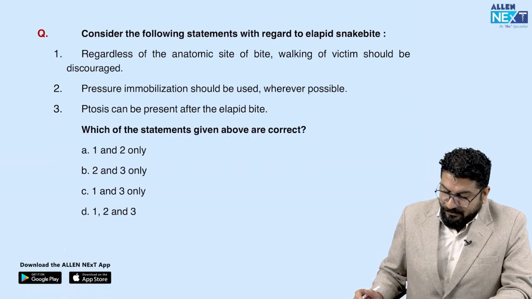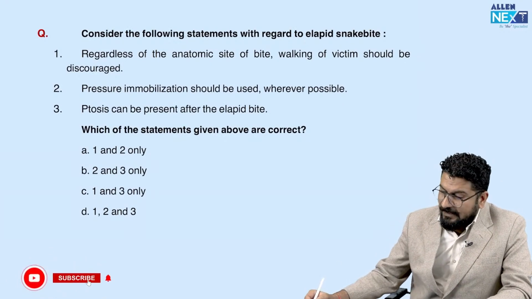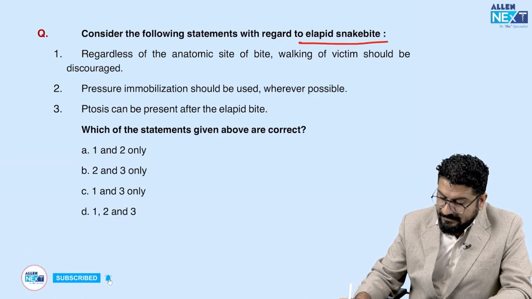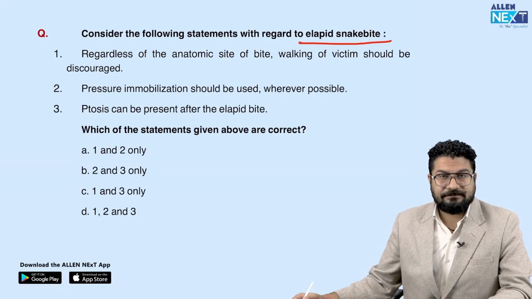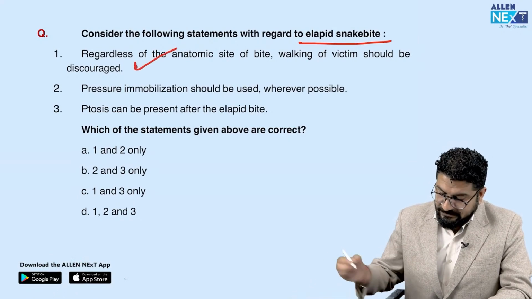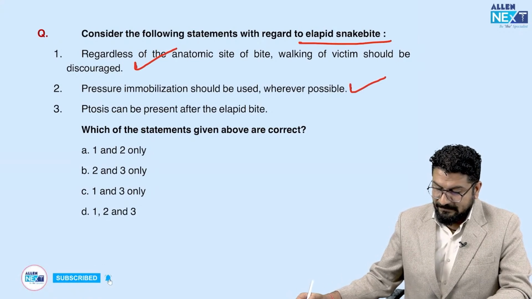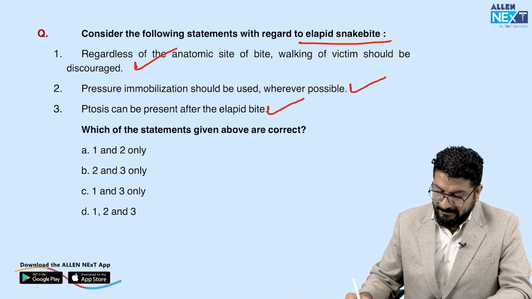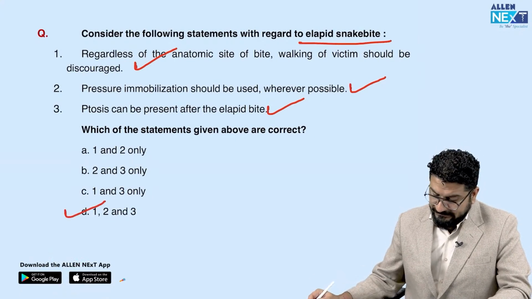Okay, then they're asking you a question on snake bite: the following statements with regard to elapid snake bites. Regardless of the anatomical site of bite, walking of the victim should be discouraged. That is true. Pressure immobilization should be used wherever possible. That's again a correct statement. Ptosis can present. Yes, ptosis can also present. So remember, all these three options 1, 2 and 3 are correct.